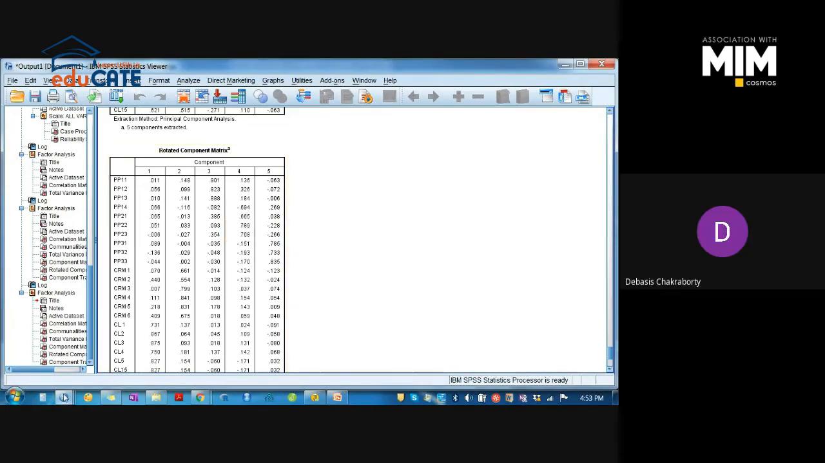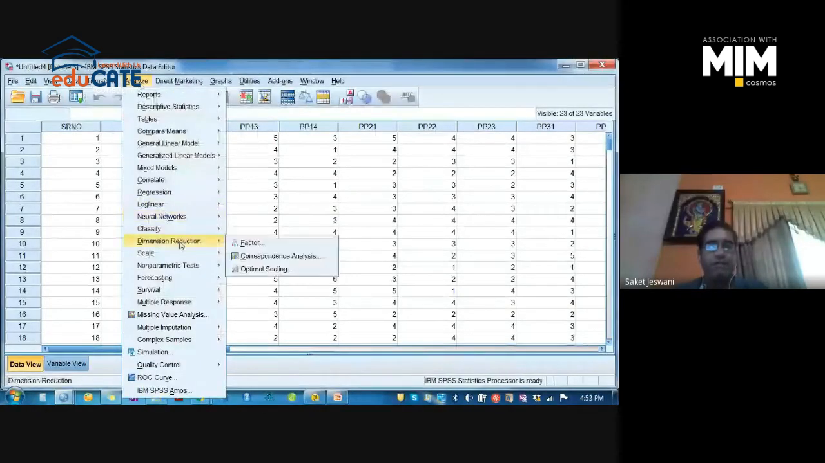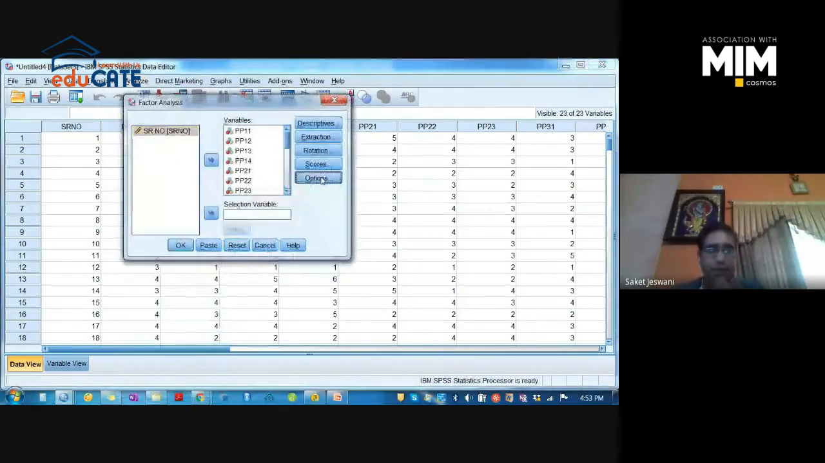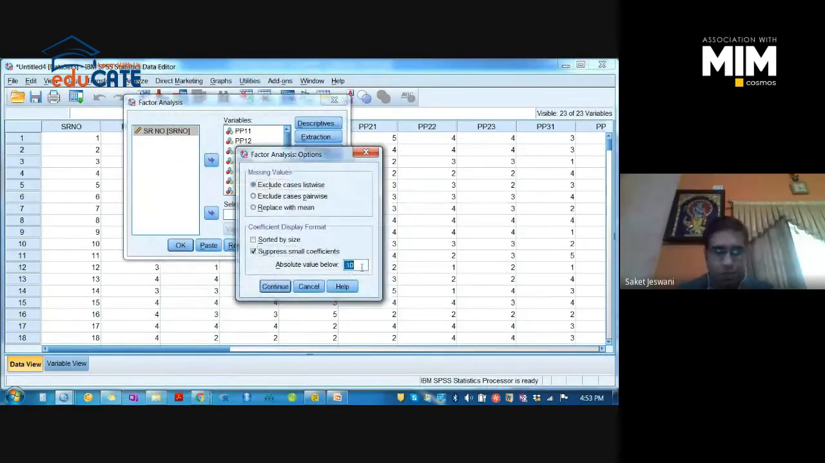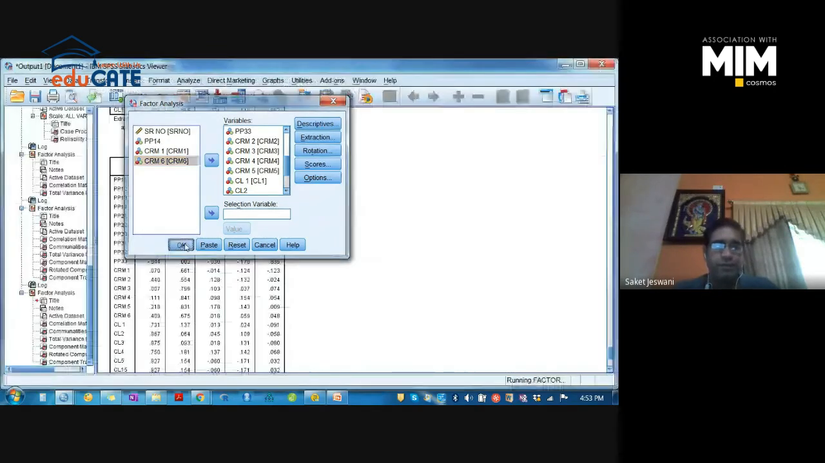Okay, thank you. So we will go again to Analyze, Dimension Reduction, Factor. Again, we will first of all suppress 0.3. Then we will remove the item PP14, then CRM1, and then CRM6. We will discard these, not consider them, and then check again. All the options will be checked as they are, and we will click on OK.